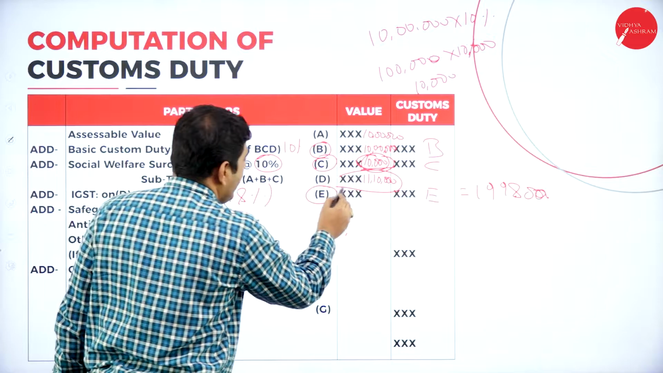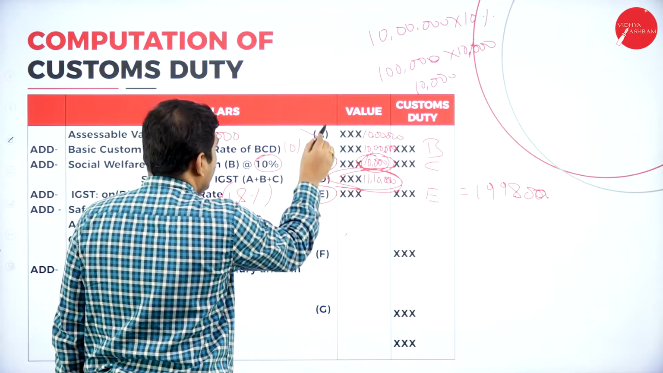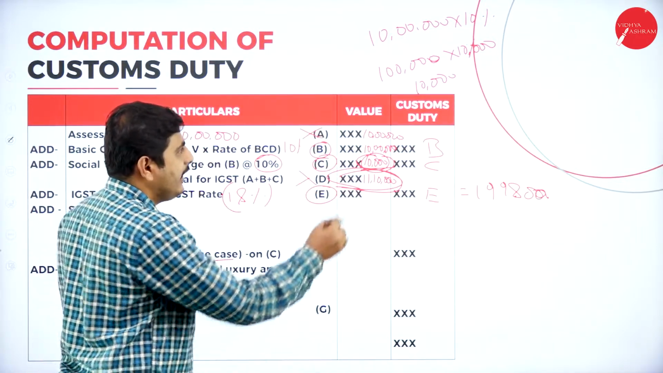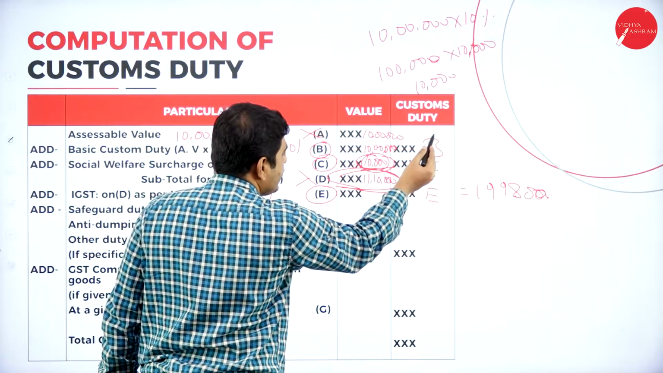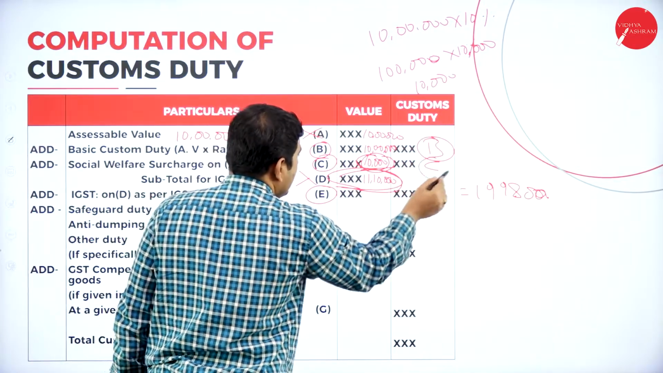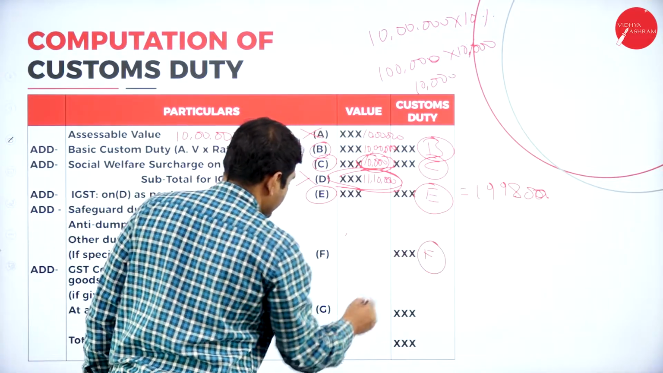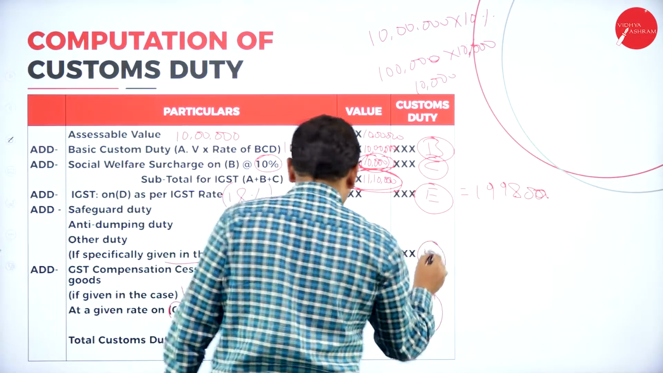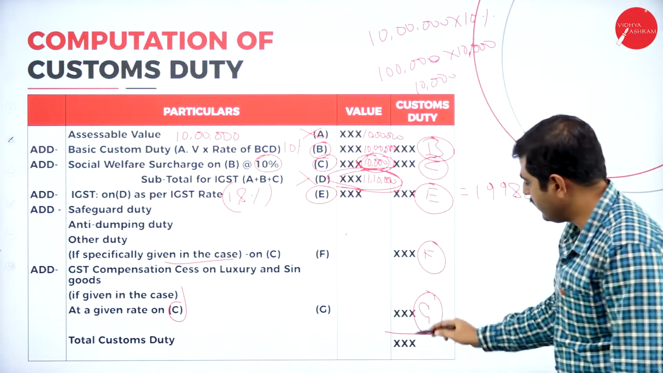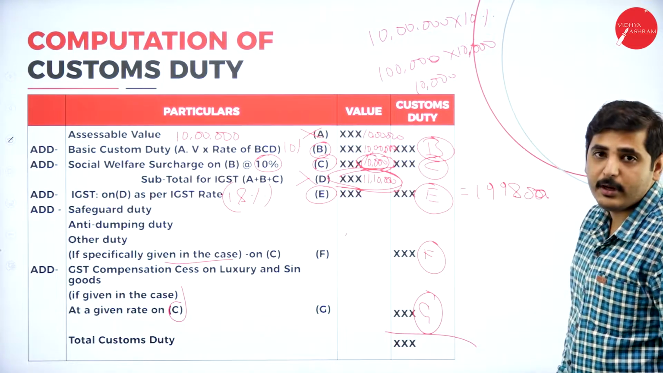Again, don't take the full value of D, don't take A, don't take D. While calculating the custom duty, take only B plus C plus E and F and G into consideration. If you take all this amount, you will get the total custom duty payable.